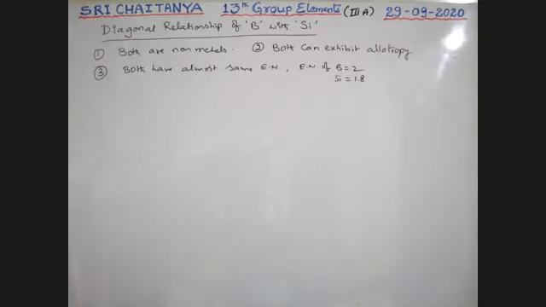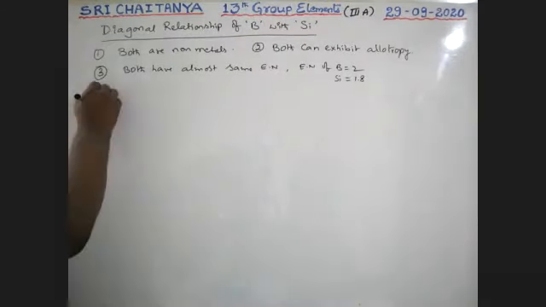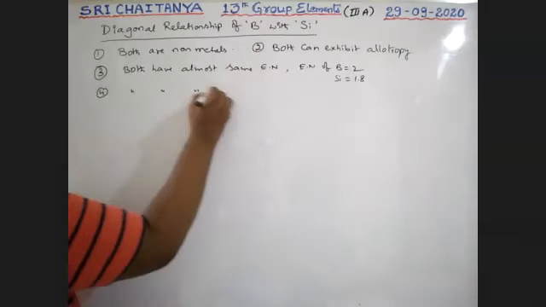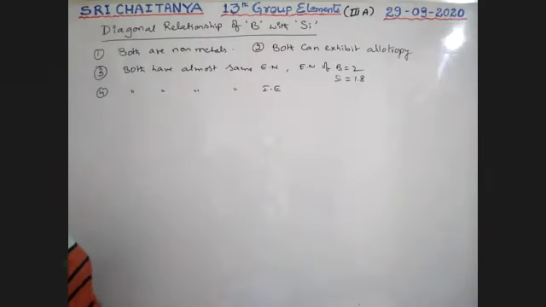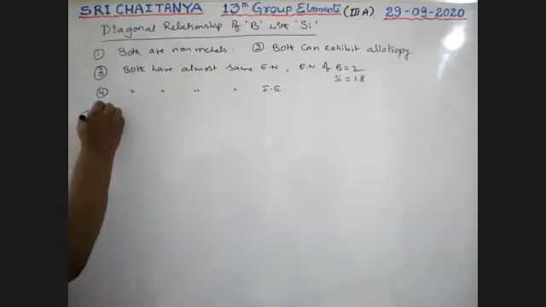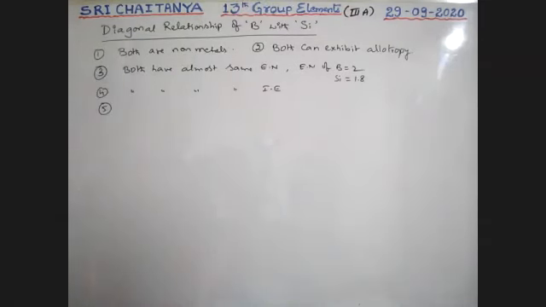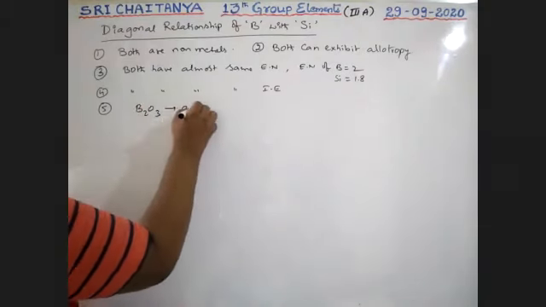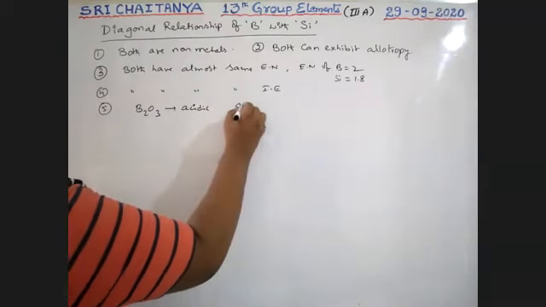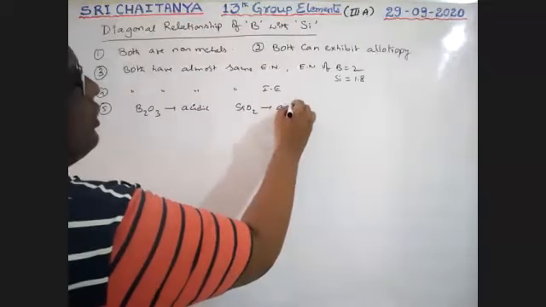Next point, both have nearly the same ionization enthalpies. Next point, both oxides are acidic: B2O3 is an acidic oxide and SiO2 is also an acidic oxide.